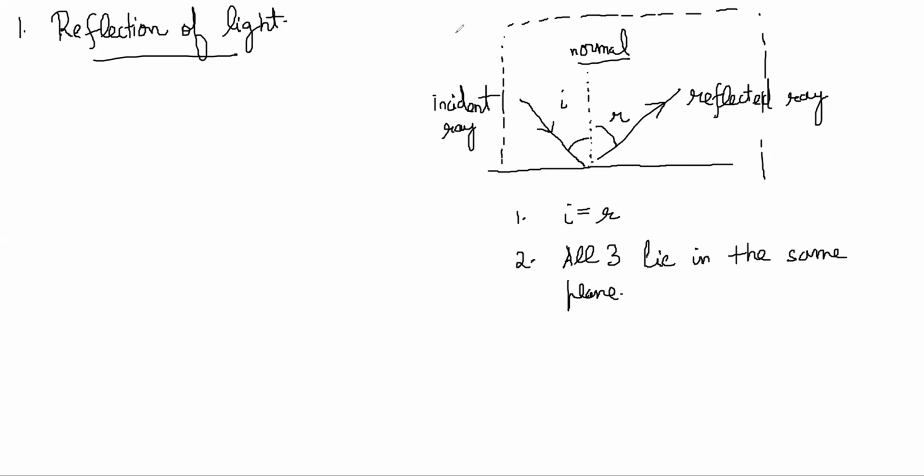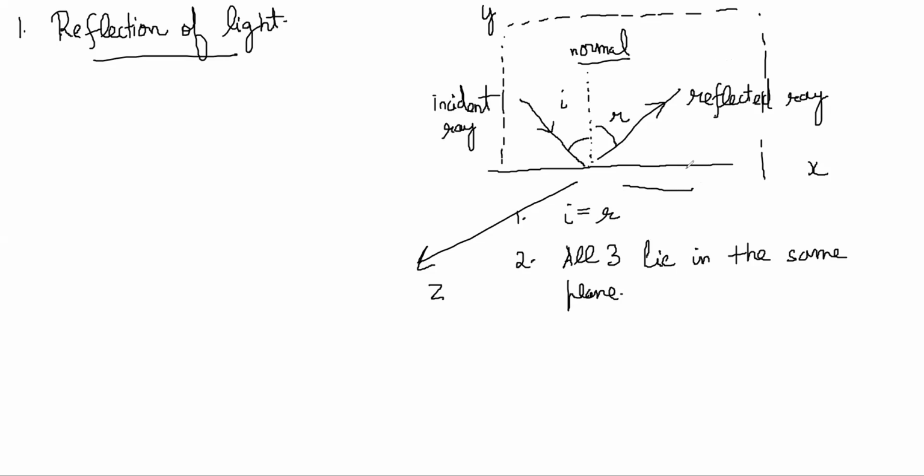If the light ray is coming like this, suppose this direction was the xy plane, and z is this side. Then if the light ray had come in the xy plane, it will stay in the xy plane. It will not have some z component. If you think of a thin sheet of paper which describes that plane, light will remain in that sheet only. It will not come out of that sheet. That is the meaning of being in the same plane.